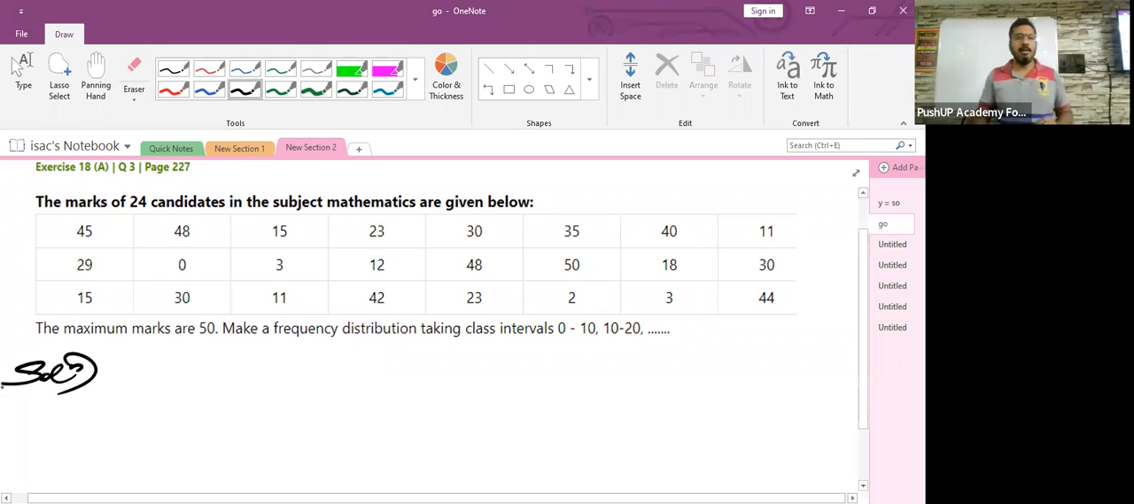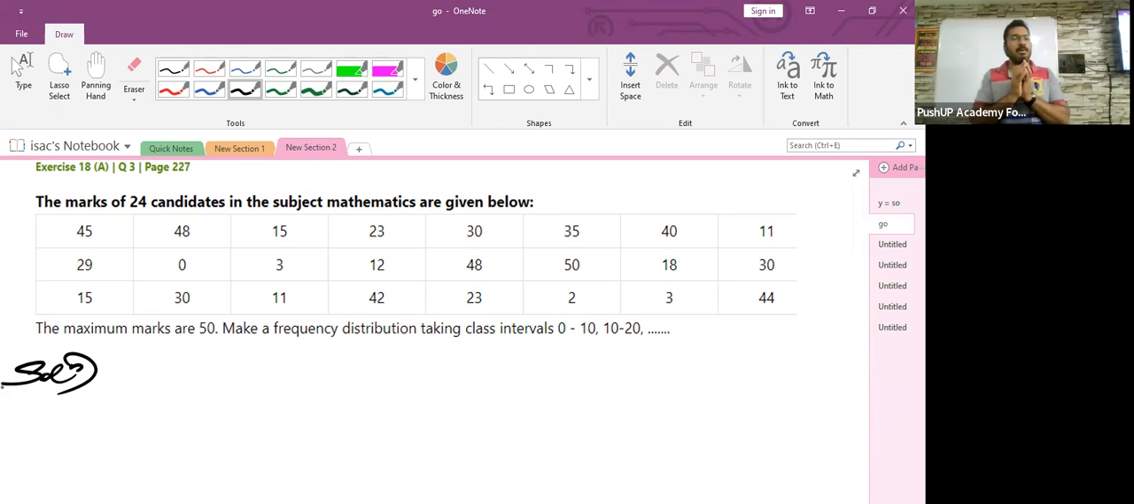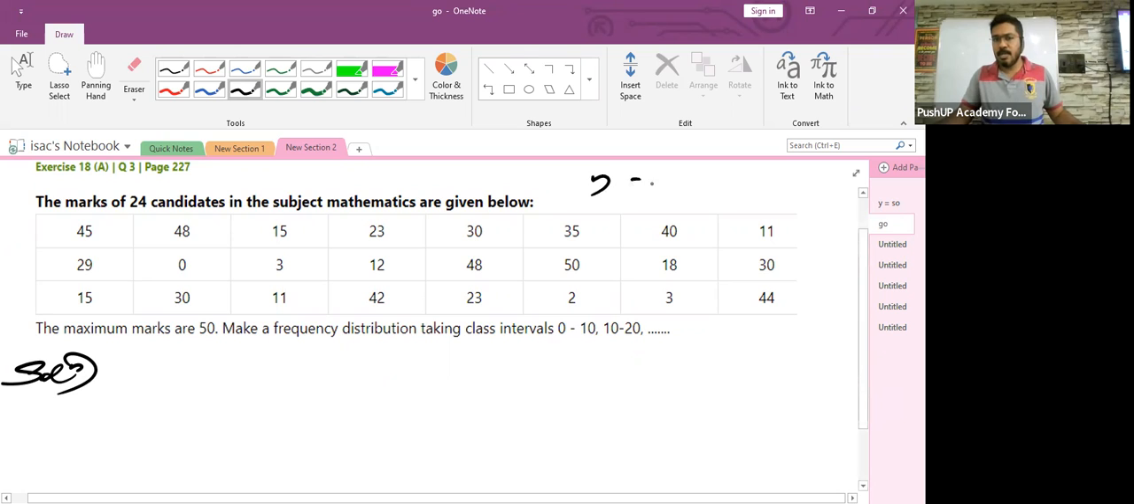All right. Let's do question number 3. The marks of 24 candidates in the subject maths are given below. All right. There are how many candidates? 24. So the total number of students in this frequency distribution table has to be 24. Their marks are right in front of you.